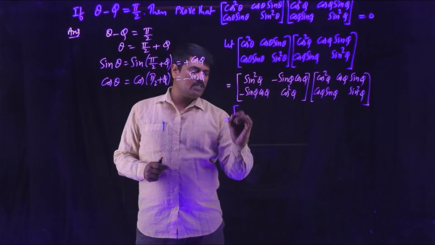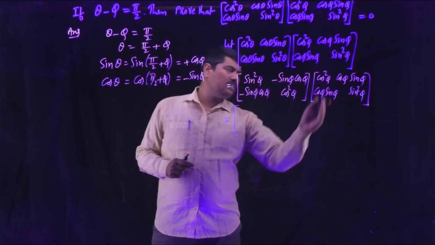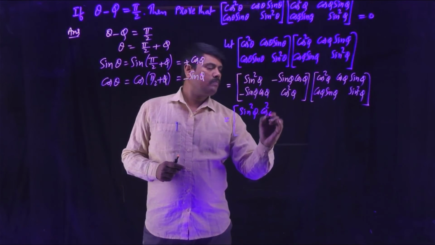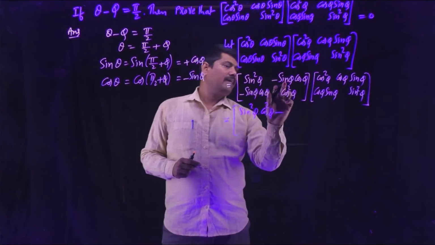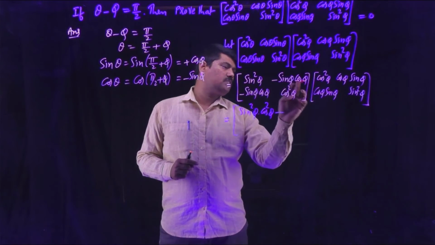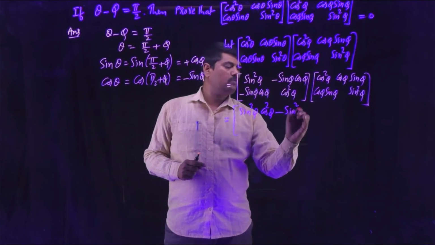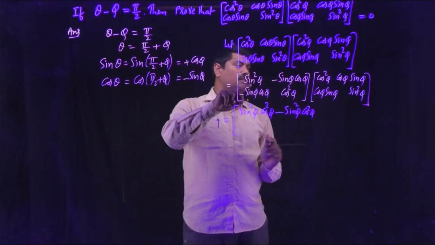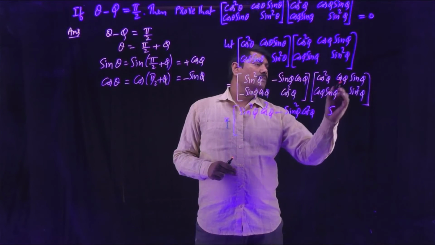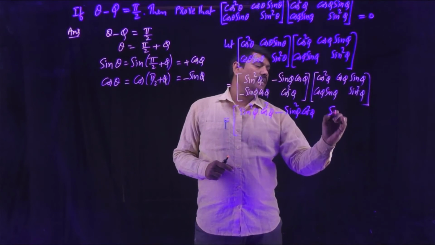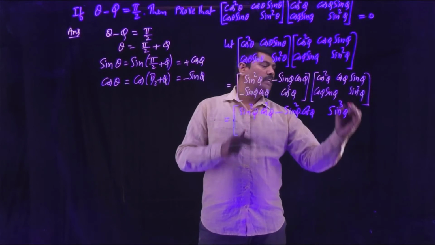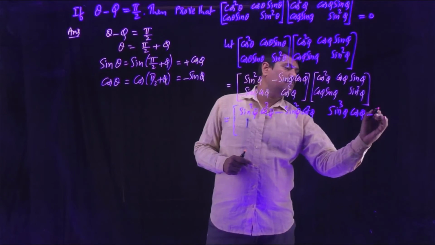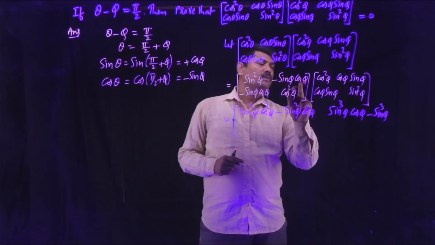Now consider the product of the two matrices, multiplying row with column. First row with first column, you get sin square phi into cos square phi, minus sin phi cos phi into cos phi sin phi, which is minus sin square phi cos square phi. First row with second column, sin square phi into cos phi sin phi is sin cube phi cos phi, minus sin phi cos phi into sin square phi, that is minus sin cube phi cos phi.